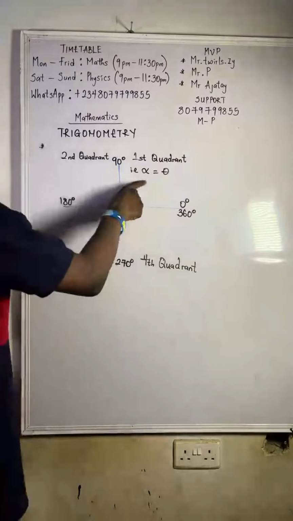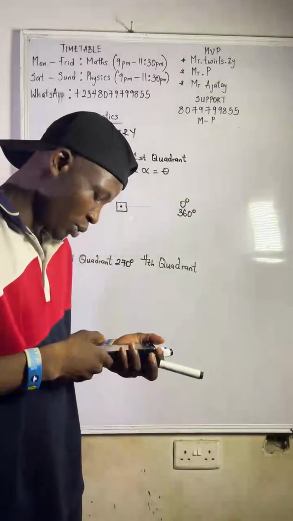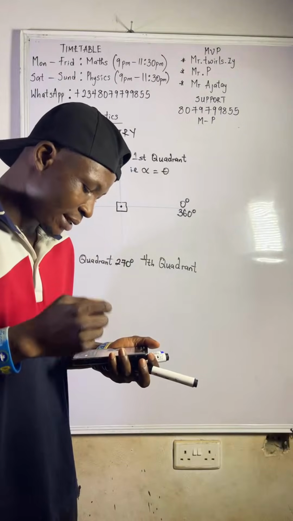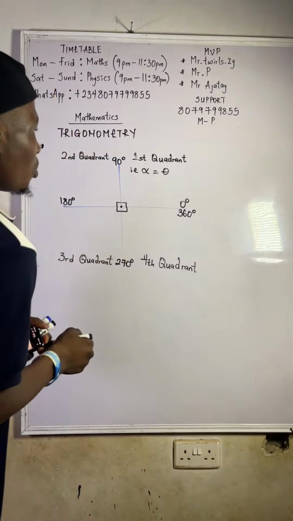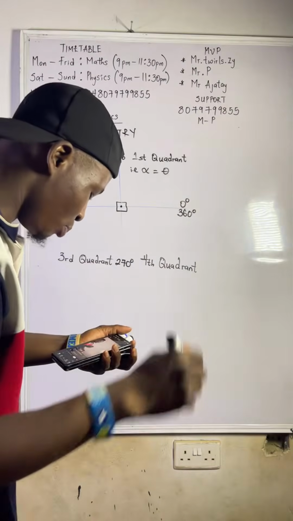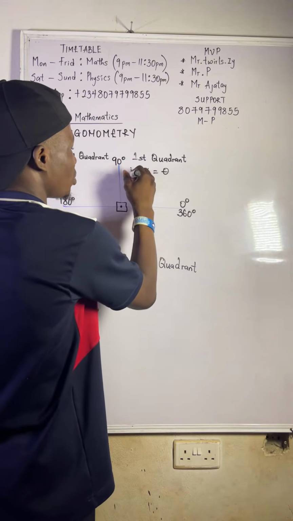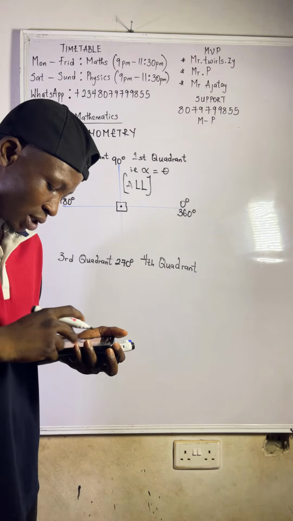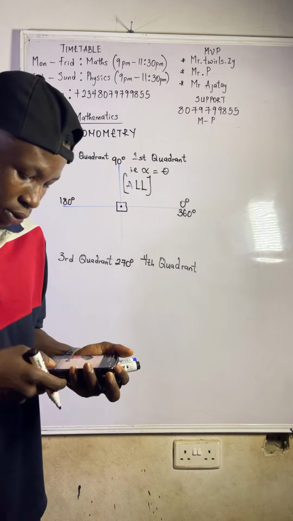Now you see, if your angle falls between 0 degree and 90 degree, it is still the same angle you will use. But now, what is positive on the first quadrant? On the first quadrant, all is positive. We call it ALL. On the first quadrant, all is positive.